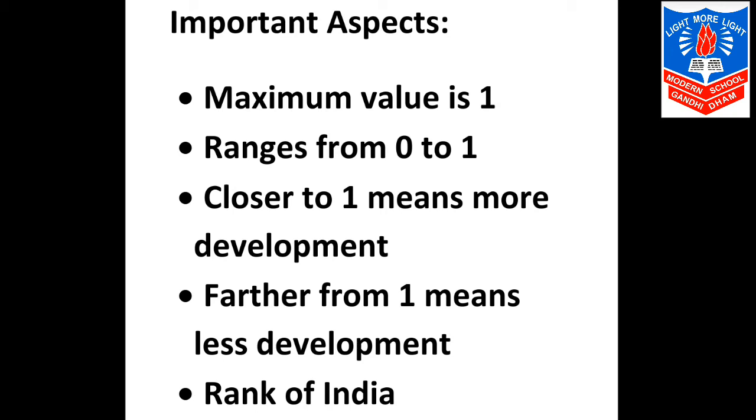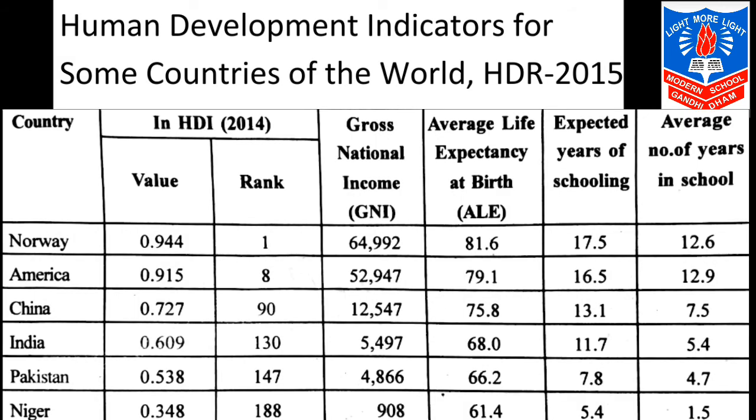Now, according to the data of 2014, Norway ranked first with 0.944 value of HDI, whereas our country ranked 130th, and the HDI value of our country was 0.609 among 188 countries.